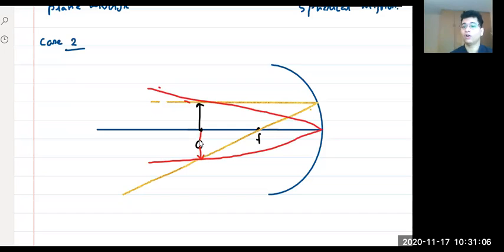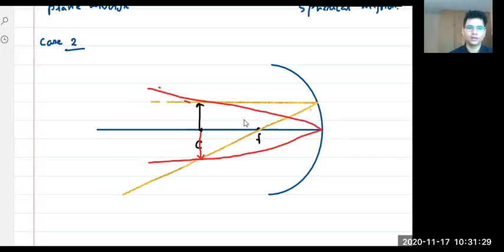So when the object is on the center of curvature, the image will also be on the center of curvature. If you make a proper scale and draw everything nicely, you will figure out that the image is also on the center of curvature. This is how you will form the image.